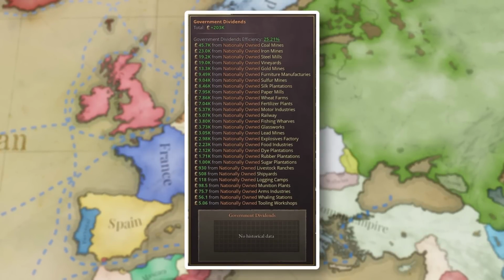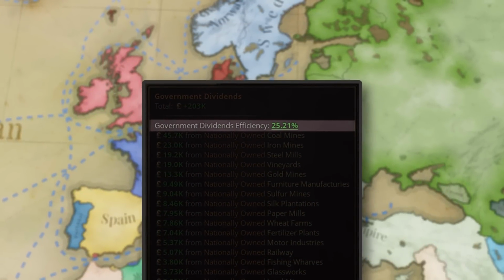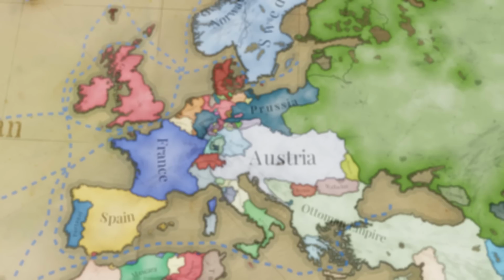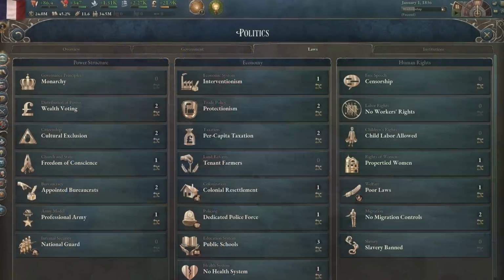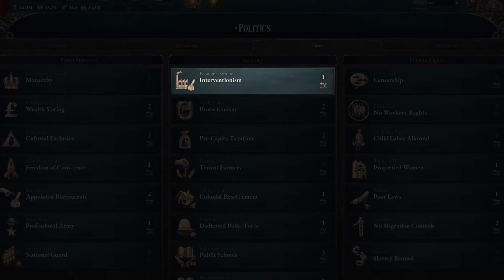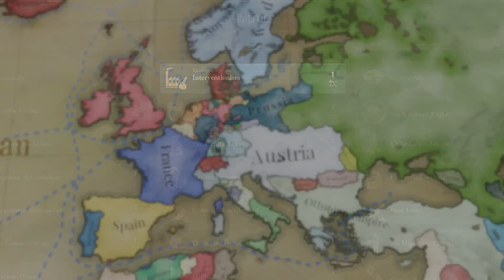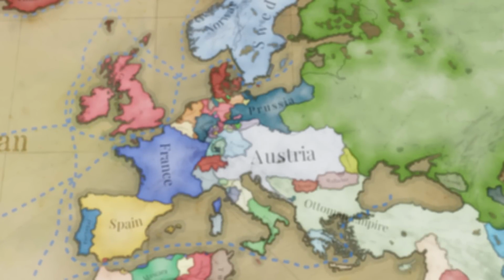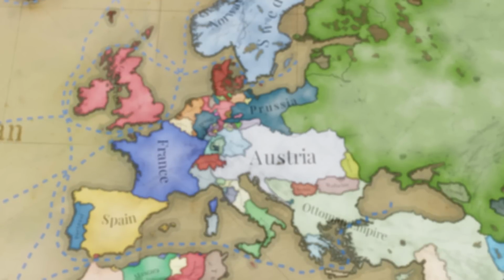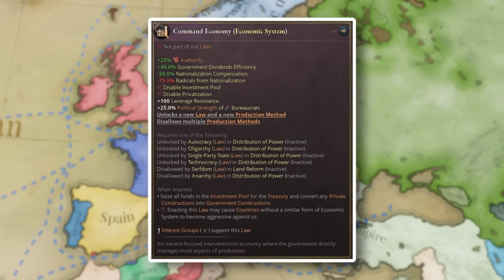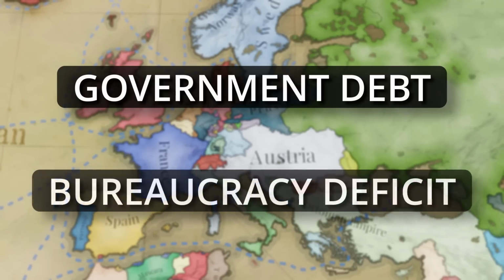When businesses are owned directly by the state, the efficiency by which you collect government dividends will vary. The rate at which government dividends vary is determined by a new metric intuitively called government dividend efficiency. Economic system laws will grant access to a different level of government dividend efficiency depending on the law you have selected. You can expect low government dividend efficiency from laws like laissez-faire, and higher levels of government dividend efficiency from laws such as command economy. This metric can also be decreased due to increases in government-owned debt and bureaucracy deficits.